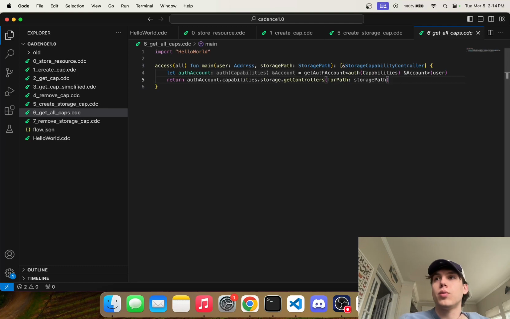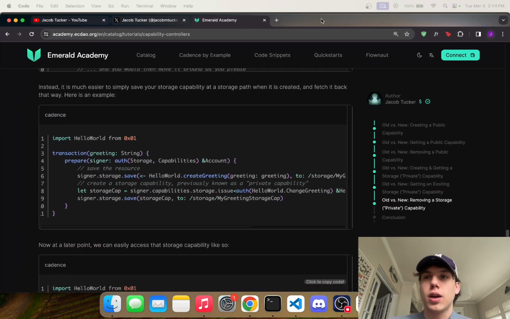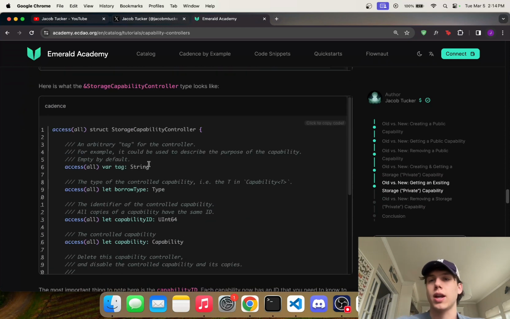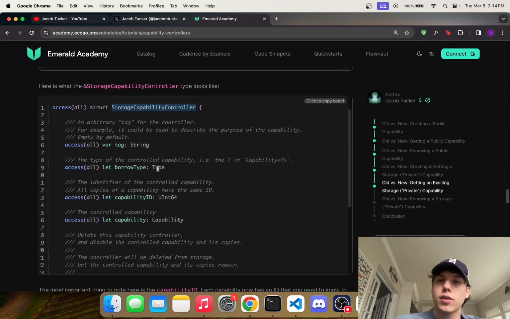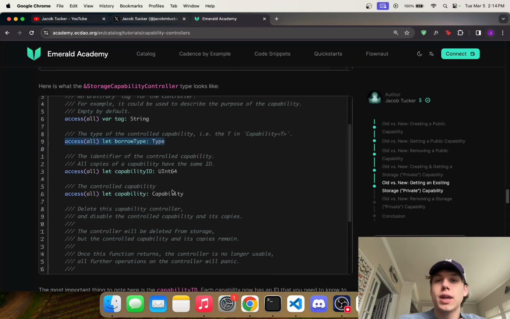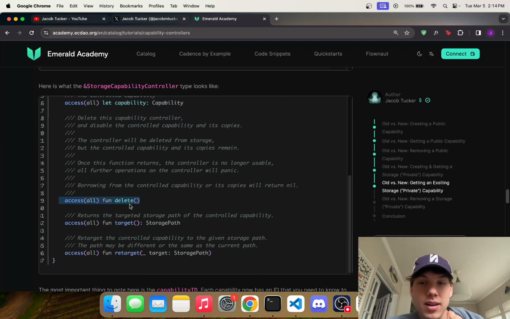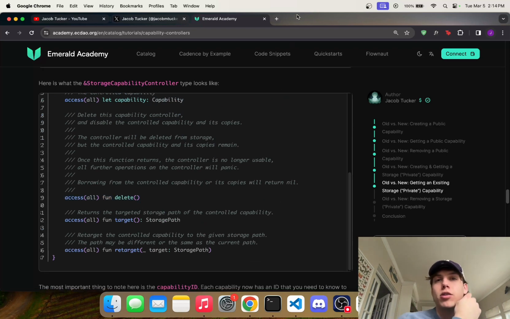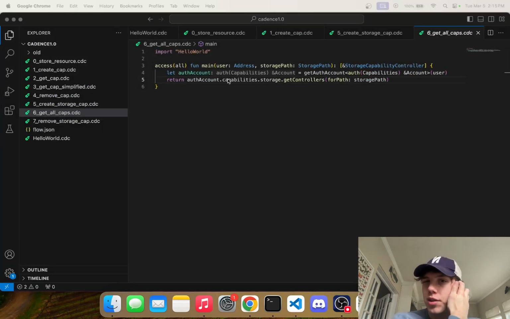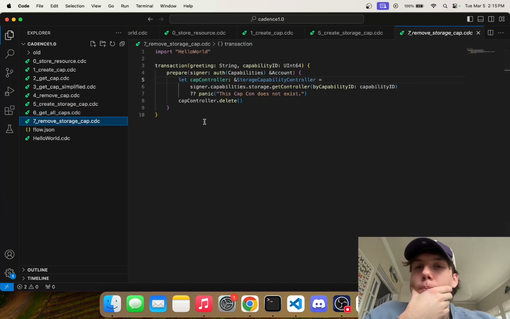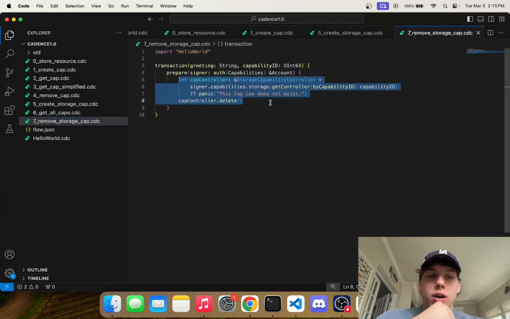But basically what you would see is, and I'll actually show you, that type that I was just showing you right there is this right here. So it's a struct that contains the type of the capability, the ID of that capability, the capability itself, the ability to delete it, right? So there's a couple things you can do on that type. So it's kind of helpful to see, but you would be able to see that if you ran the script on your own. Okay. Oh, and I'm actually spoiling that as well.